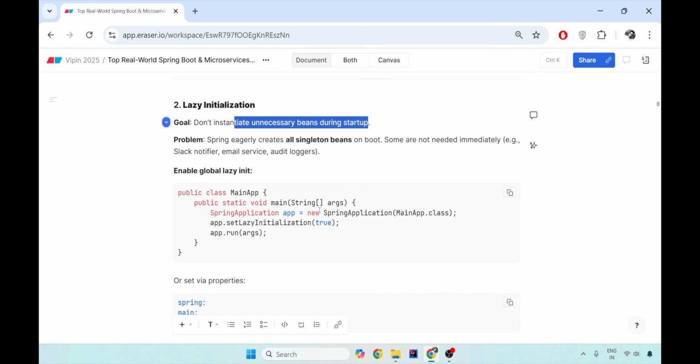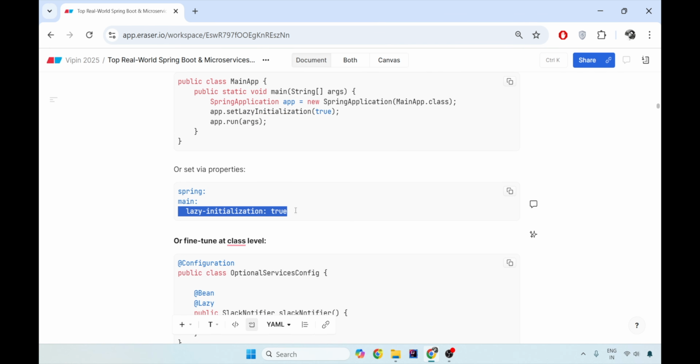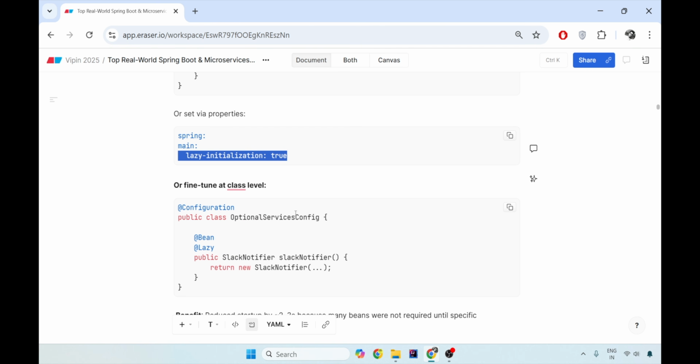As soon as your application starts, a person will come to the system, give the orders, place the payments, then call the email service or the Slack notifier service. At startup, you do not need these beans to be created. So what you can do is either globally enable lazy initialization of beans, or set the property like this. Or even better, this is not a good solution, I would not suggest that.